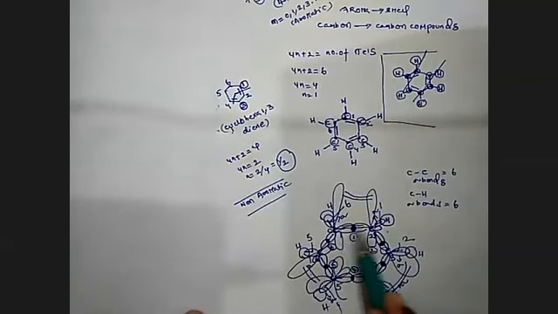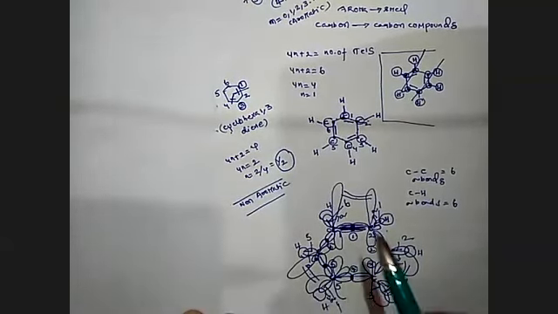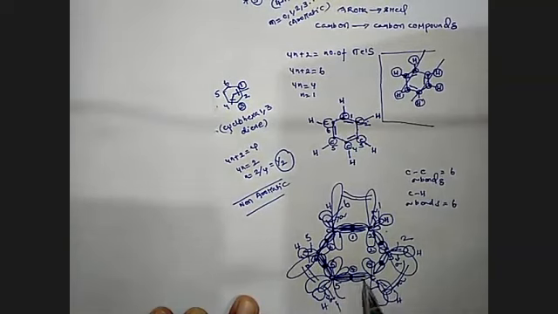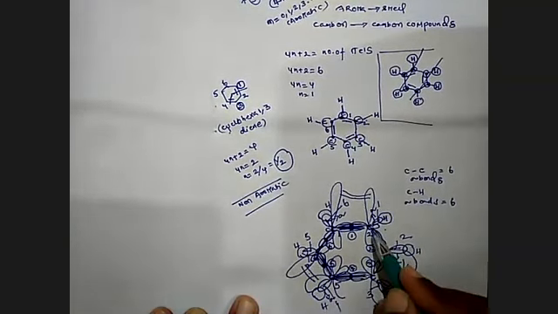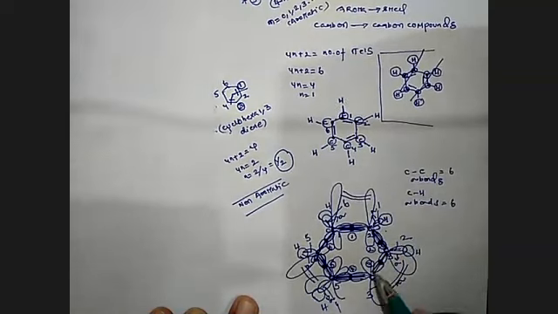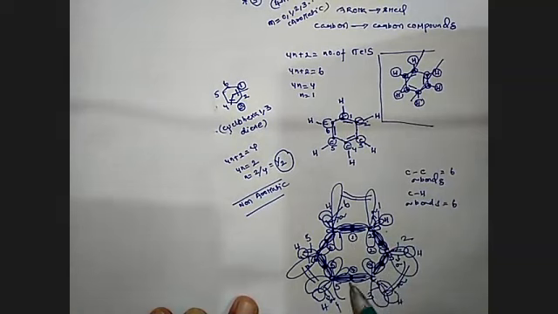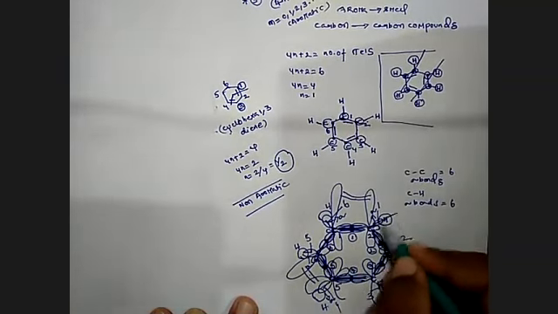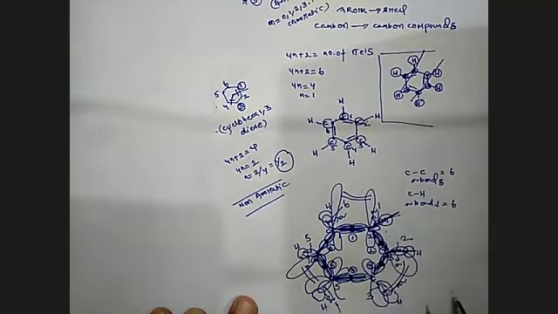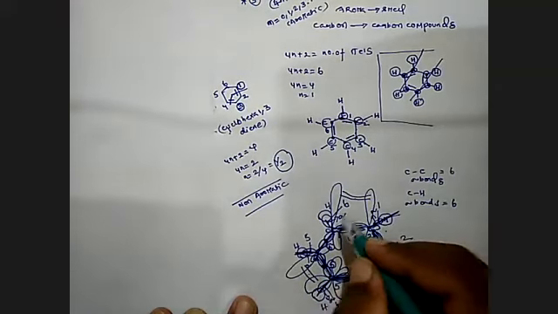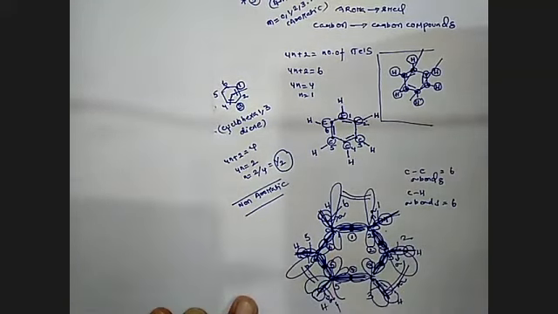I'm darkening the sigma bonds. This is a carbon-carbon sigma bond, and another, and another, up to six: 1, 2, 3, 4, 5, 6 sigma bonds. Now the carbon-hydrogen sigma bonds, six of them around the ring.